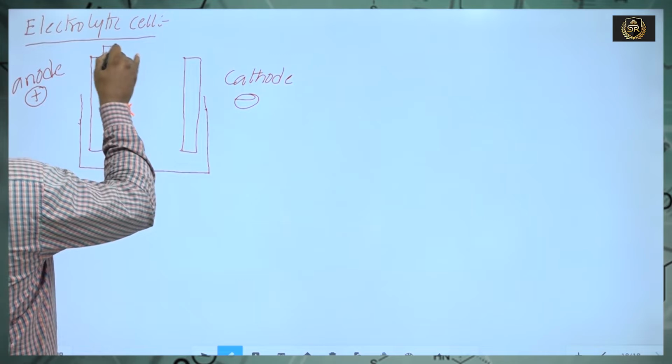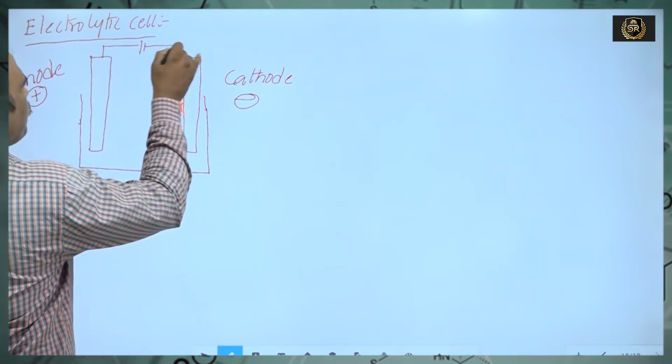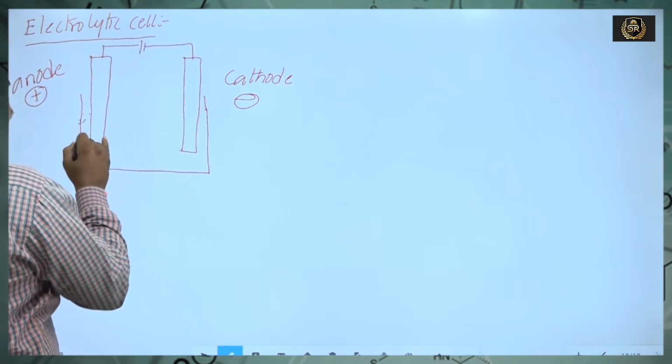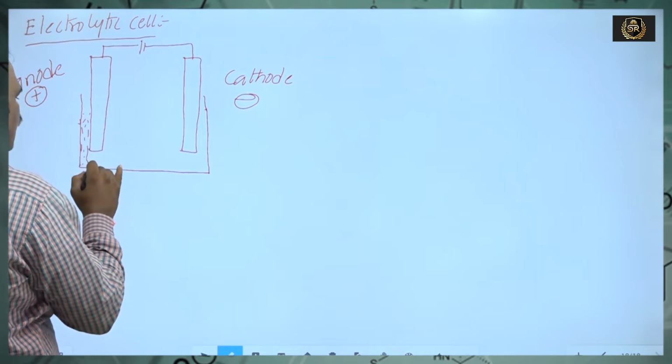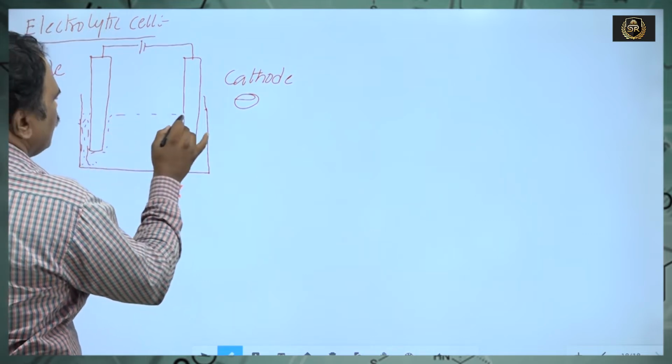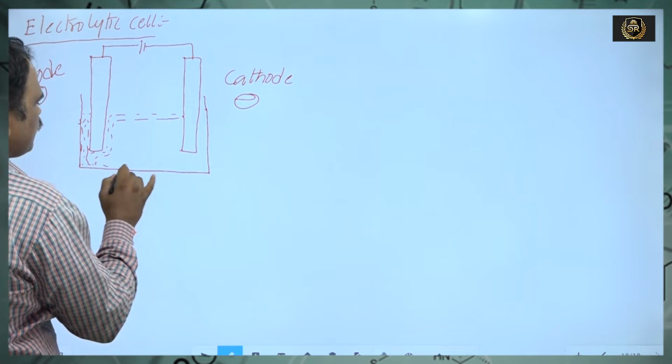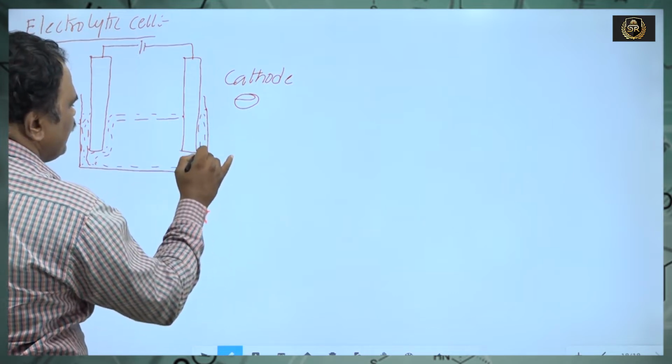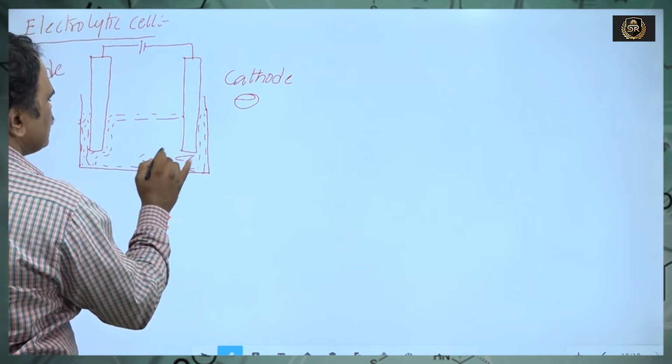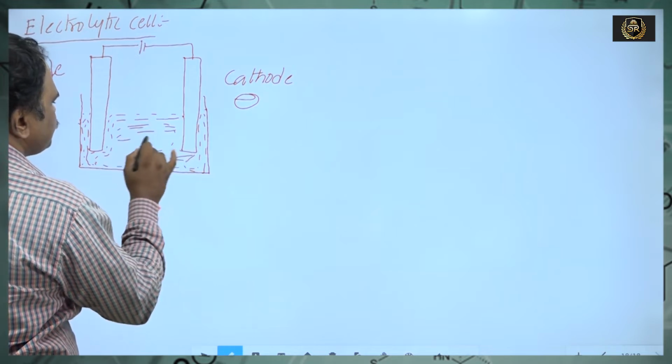These both are connected through a battery, and the cell consists of an electrolyte. So there are two different words: one is electrolytic cell, the next one is electrolyte.